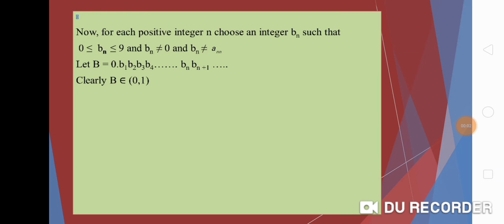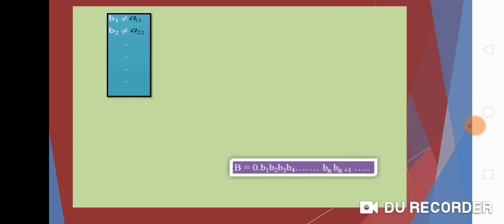Now, for each positive integer n, choose an integer bn such that 0 ≤ bn ≤ 9, using the conditions bn not equal to 0 and bn not equal to ann. Let b equal 0.b1 b2 b3 b4 ... bn bn+1 and so on. Clearly, this b belongs to the open interval (0, 1). Our condition is bn not equal to ann.